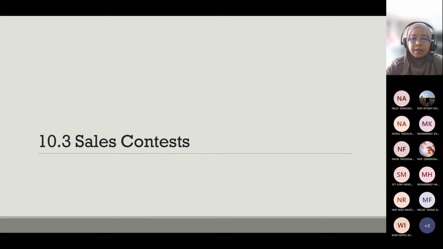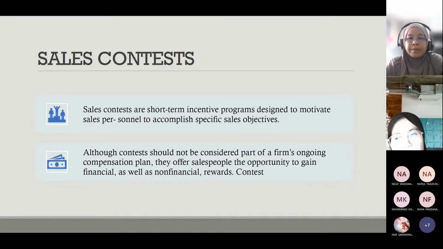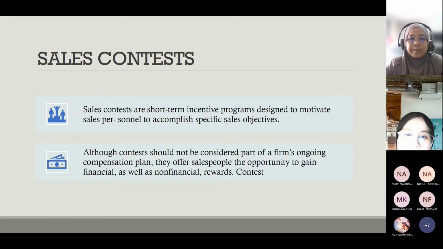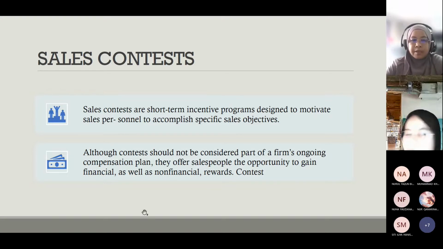Okay. The third one is about sales contests. Sales contests are short-term incentive programs designed to motivate personnel to accomplish a specific sales objective. Although contests should be considered part of the firm's ongoing compensation plan, they offer salespeople the opportunity to gain financial as well as non-financial rewards. So this is some of the contests.